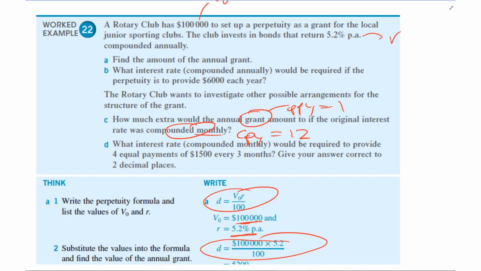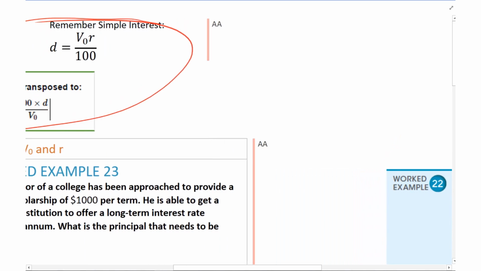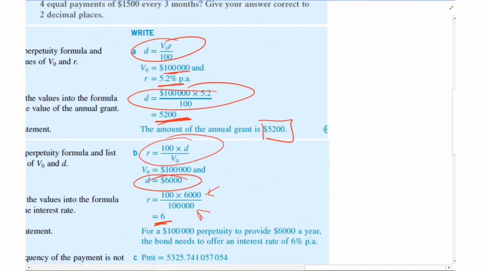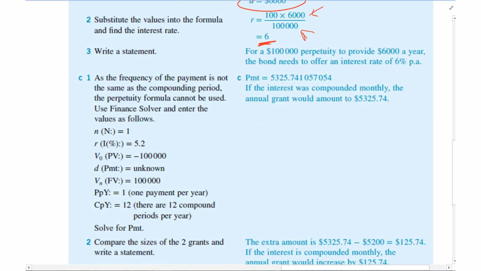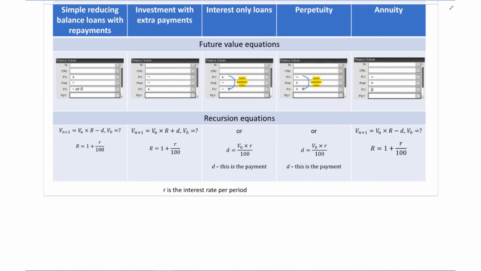And when I say that's the trick, this is why we can't use the formula that I gave before, the D equals V0 times R. We can't use this anymore. We have to use Finance Solver. Okay, and here's some things to keep in mind. Here's a summary sheet that I've prepared for you guys.